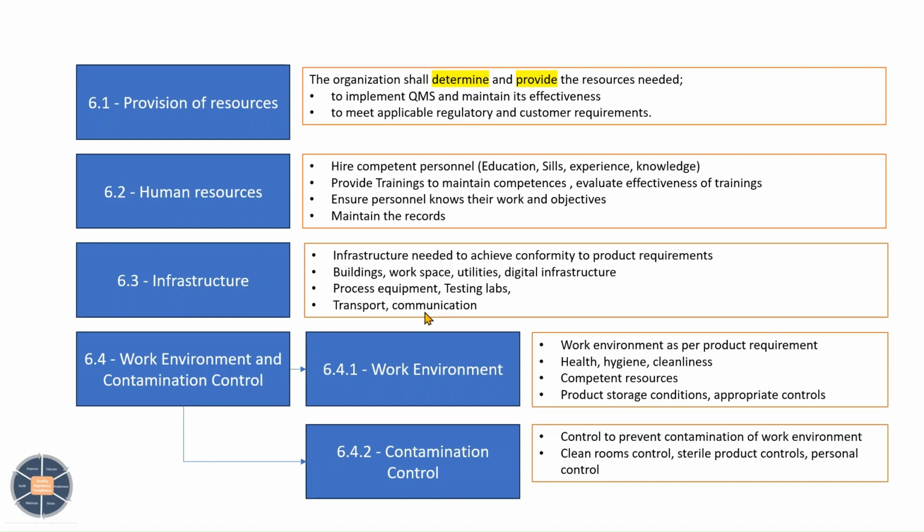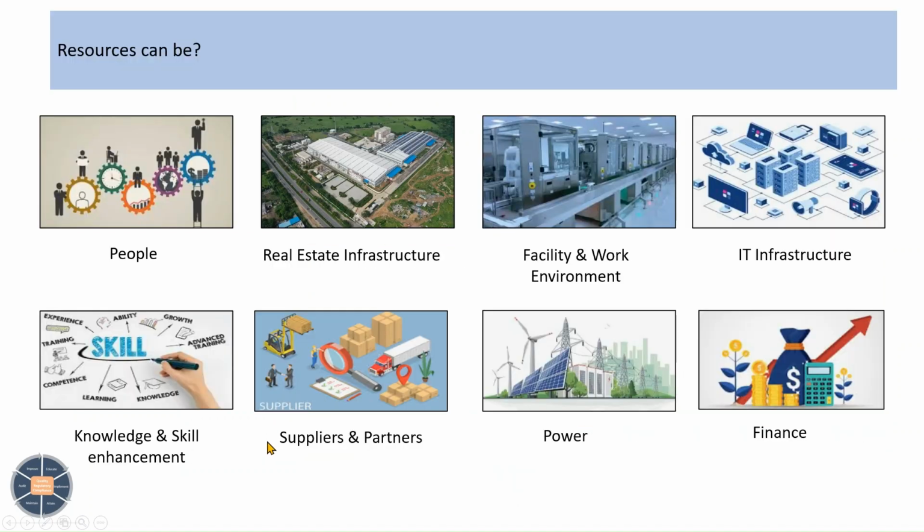Next is control to prevent contamination of the work environment. How could that be done? Let's say clean rooms. When it comes to clean rooms, for contamination control and everything, that is also needed, because those are the product requirement, and we have to provide adequate resources to do that. Now let me stop here and move to some examples.